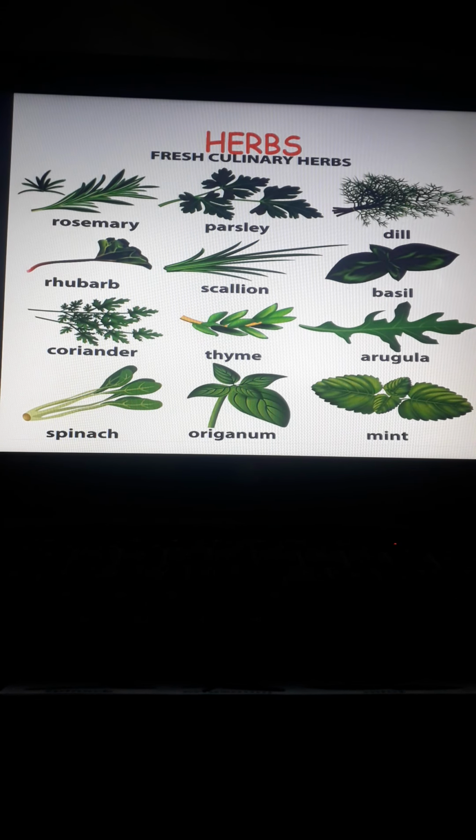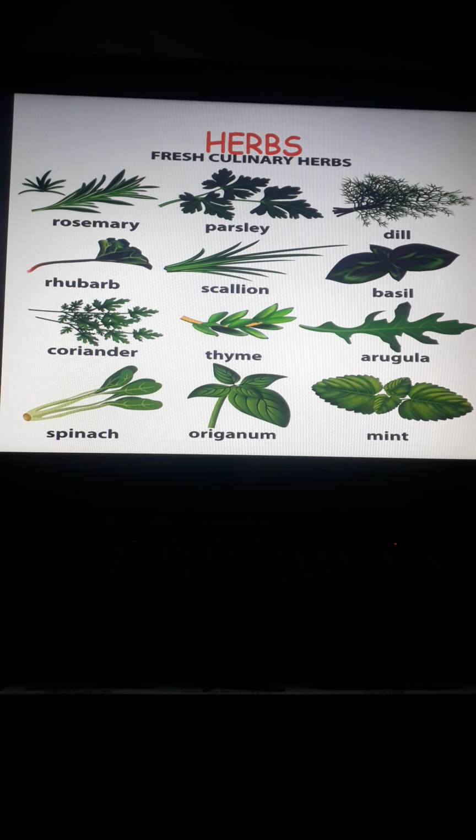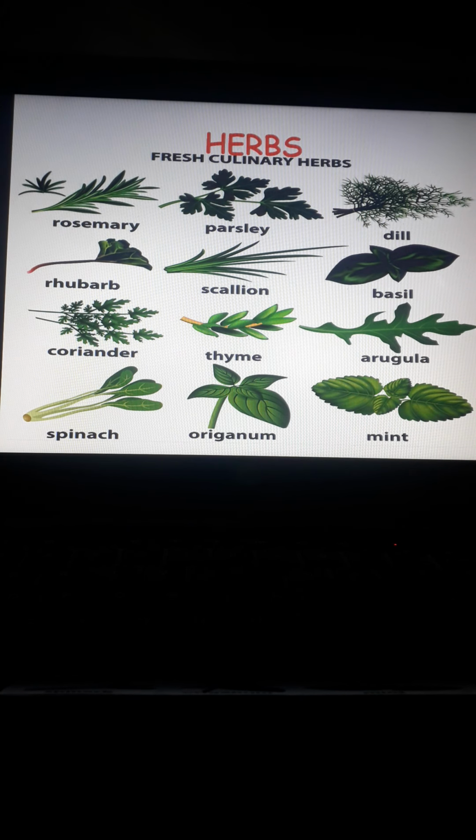Next is herbs. Herbs are very small and weak plants. They have thin, green and soft stems. They usually live for 3 to 4 months only, and they grow according to the season. They can be used as medicine, or they add flavor to our food, and they are mostly known for their smell, which is pleasant and amazing.